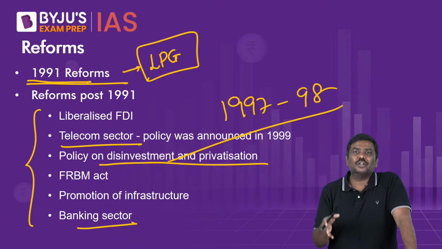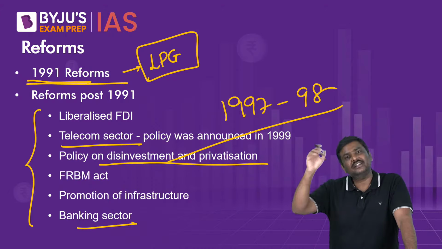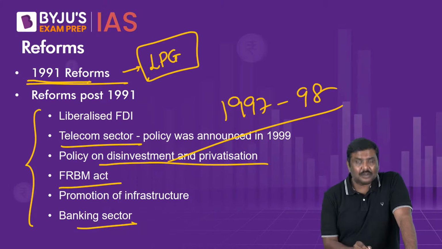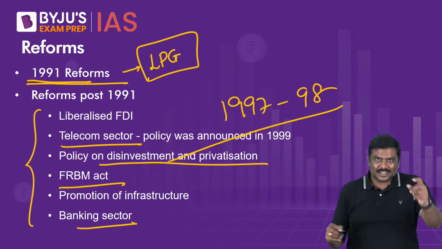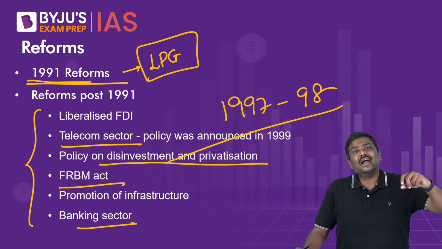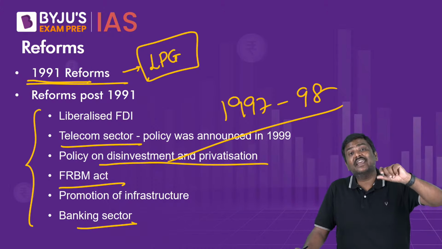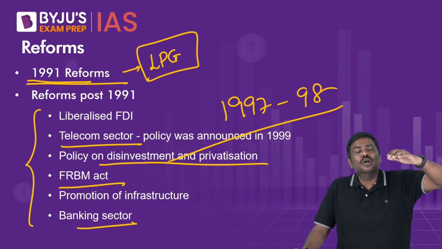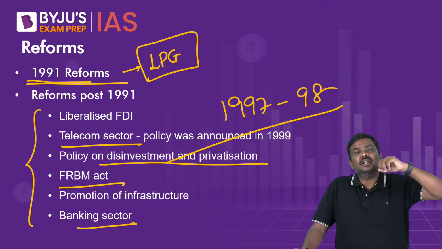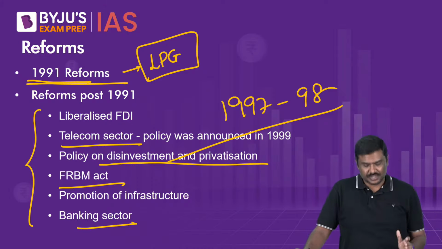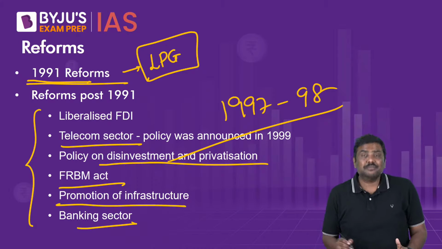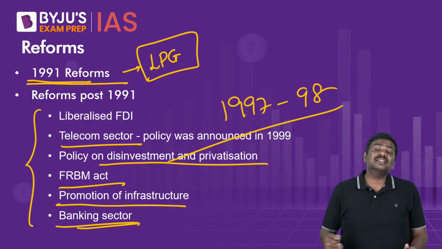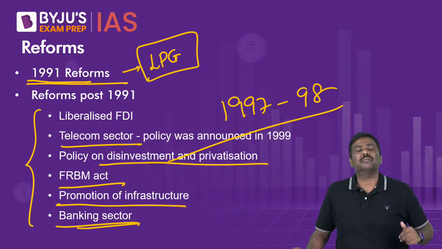That has contributed to higher and higher investment in the domestic market. The FRBM Act has been implemented, and as a result, more control on expenditures has been implemented by the government, which has led to lowering of the fiscal deficit, lowering of the revenue deficit, etc. The government has been promoting infrastructure, and banking sector reforms also have been implemented.